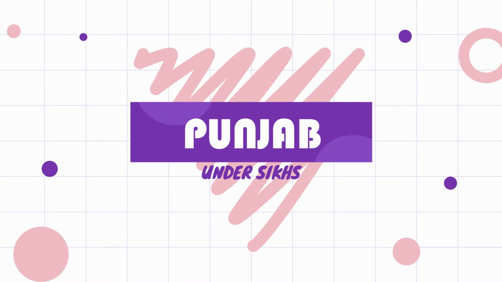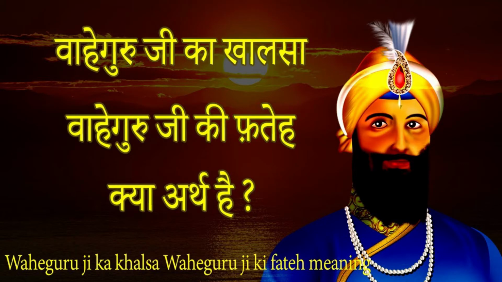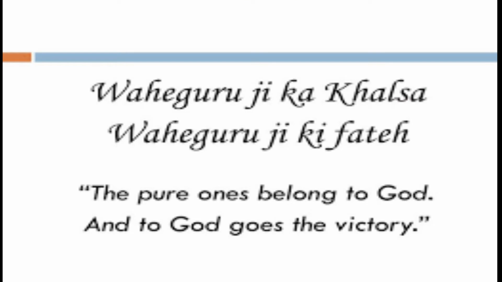Now let us see Punjab under Sikhs. Sikhism started as a spiritual movement under Guru Nanak. However, it became a strong political and military force called Khalsa, that is pure, under Guru Gobind Singh. He inspired his soldiers to fight the Mughals through the slogan Vaheguru Ji Ka Khalsa, Vaheguru Ji Ki Fateh. It means that the Khalsa belongs to God and all victories of the Khalsa are victories of God.